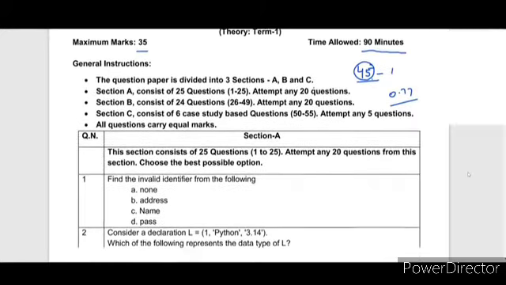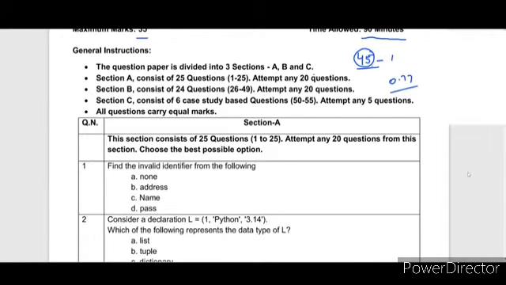So let's talk about section A first, which checks your knowledge. There is nothing much of solving type of questions, but your concepts will be checked here. Section A consists of 25 questions and you have to attempt any 20 questions. So you can check which questions you know better. So always attempt 20 questions, any 20 out of 25.